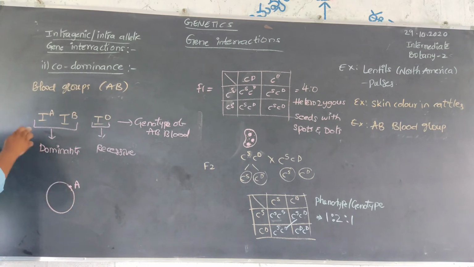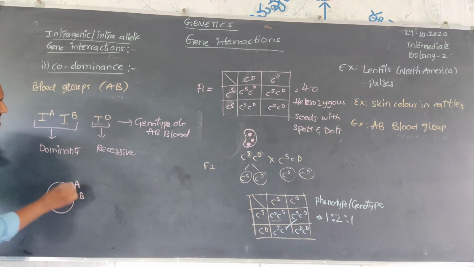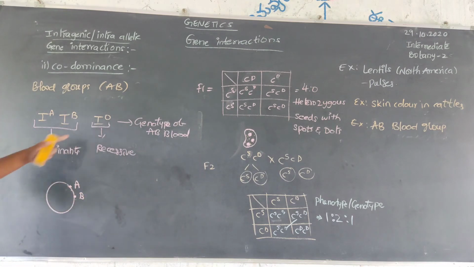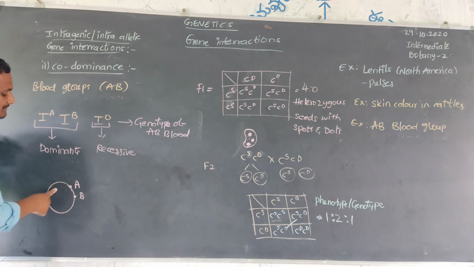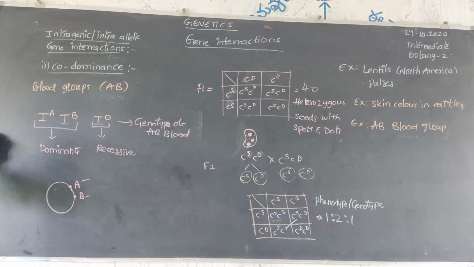IA means A antigen is present, and B antigen is also present. O is recessive and does not express any character. So both A and B antigens are present on the membrane of the red blood cell, and we observe both A and B antigens expressing their character.